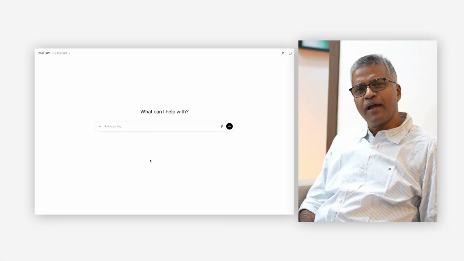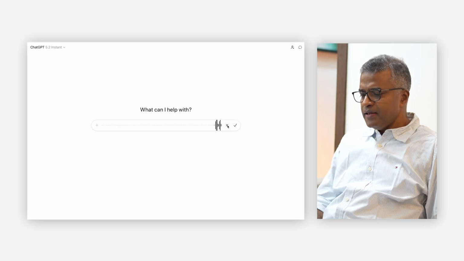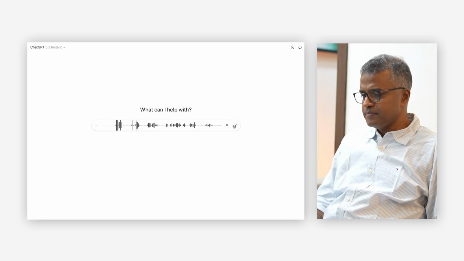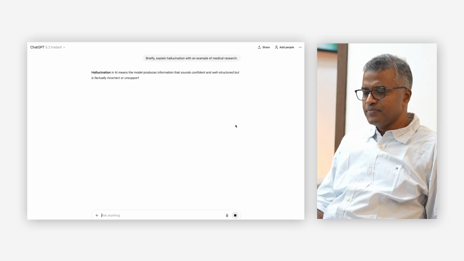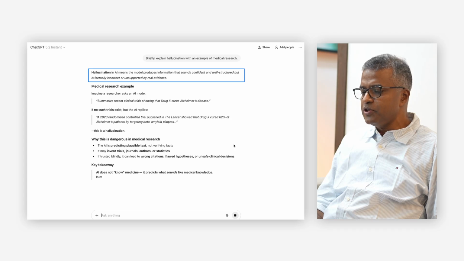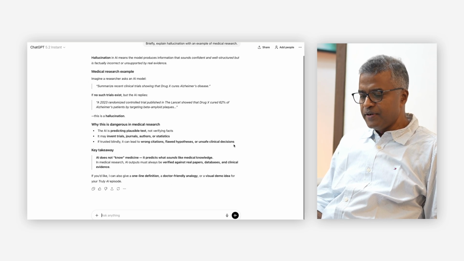Let us start with a simple demonstration of hallucination. Briefly explain hallucination with an example of medical research. The response: hallucination in AI means the model produces information that sounds confident and well structured but is factually incorrect or unsupported by real evidence.